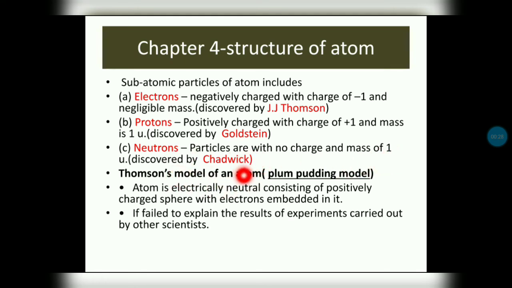Next, we are discussing the models of the atom given by different scientists. First one is the model given by J.J. Thomson, also known as the plum pudding model.